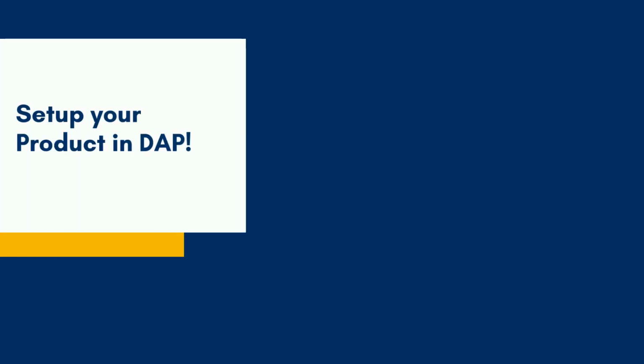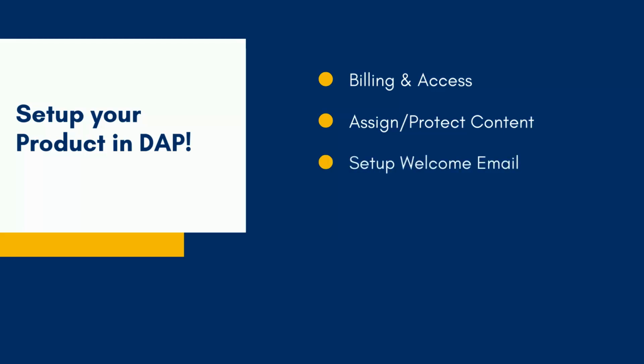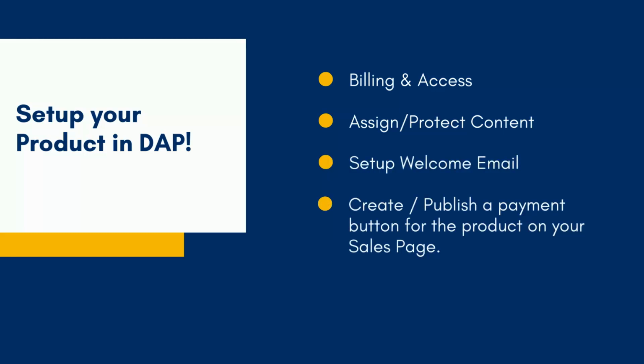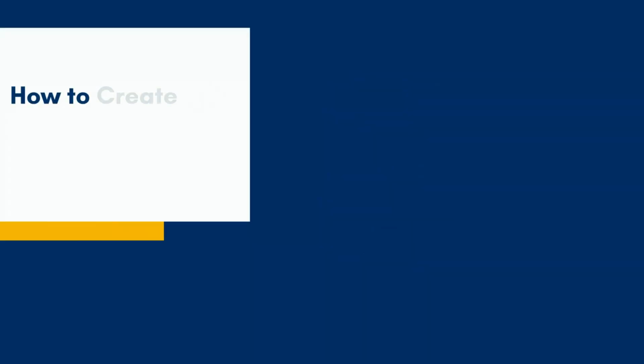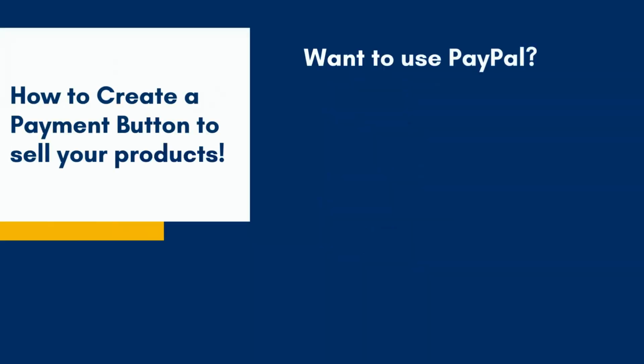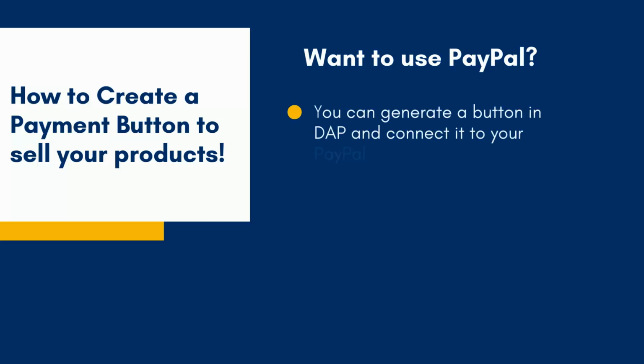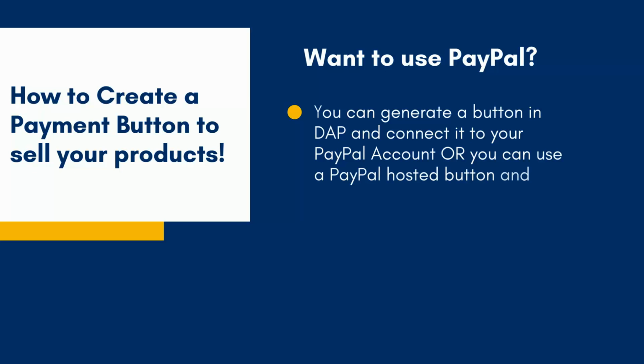First thing is you need to create your product in DApp, set up the billing and access details, set up the content under the product, and all of the regular product stuff. Once you have done that, now you need a payment button for the product. There are a few ways you can do this. Number 1, if you just want to use PayPal to sell your product, you can get DApp to generate payment buttons and you can publish that on your sales page. Users can make the purchase using PayPal.